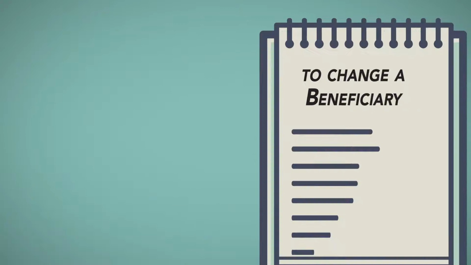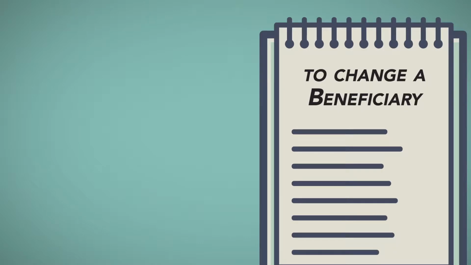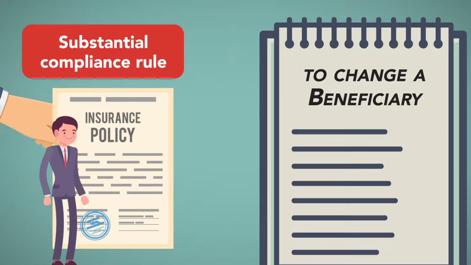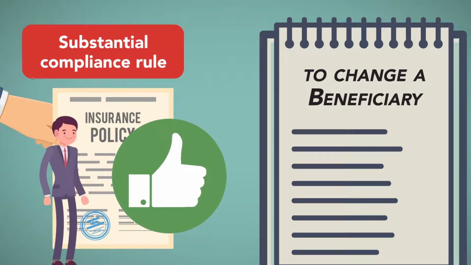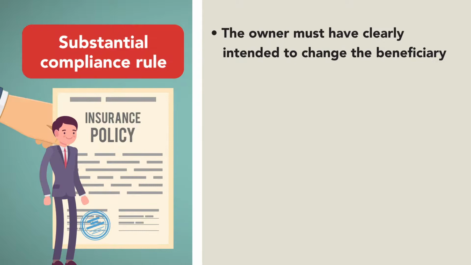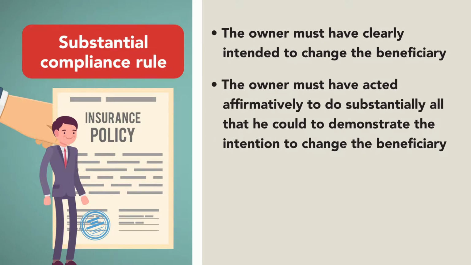While insurance companies are free to set forth the procedural requirements to change beneficiaries, under the substantial compliance rule, a change in beneficiary is effective if the owner substantially complies with the procedures specified by the insurance company. The test involves two elements. 1, the owner must have clearly intended to change the beneficiary, and 2, the owner must have acted affirmatively to do substantially all that he could do to demonstrate the intention to change the beneficiary.